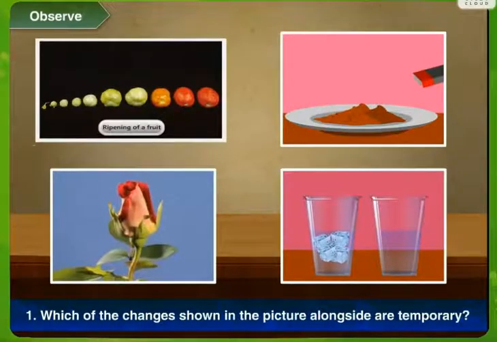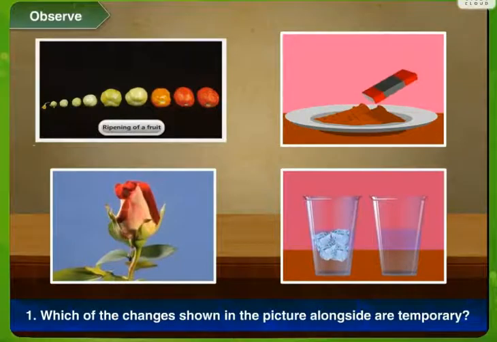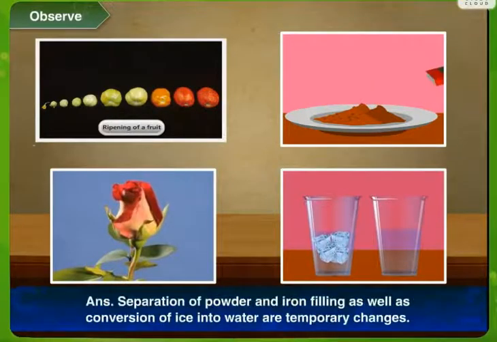As we have seen periodic and non-periodic changes, now we further go to more changes. Now look into the picture and see. Ripening of a fruit, magnet attracting the iron filings, formation of bud into a flower, and the glass of water. Now from these you can see that separation of powder and iron filings as well as conversion of ice into water are temporary changes.